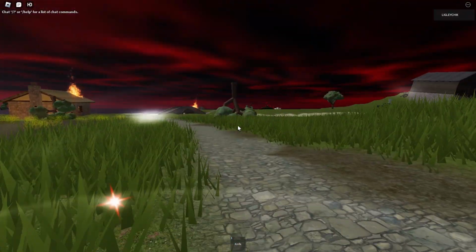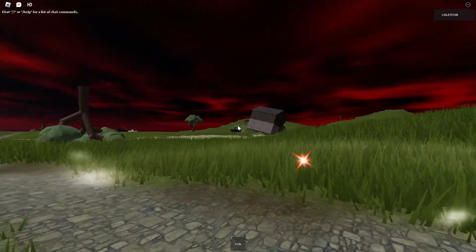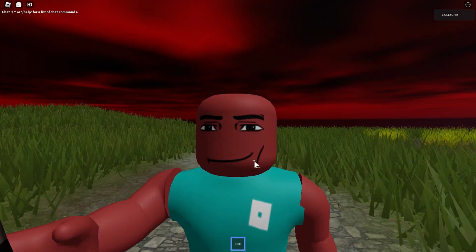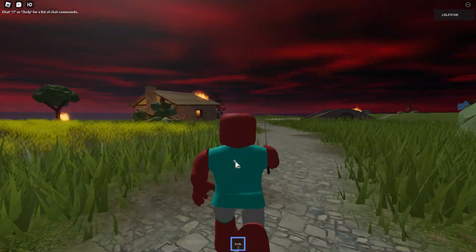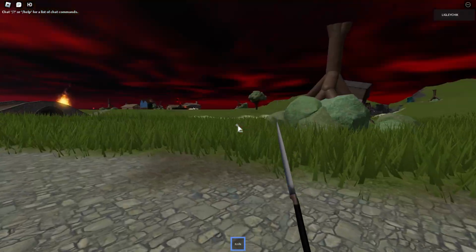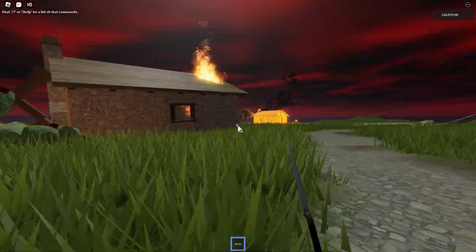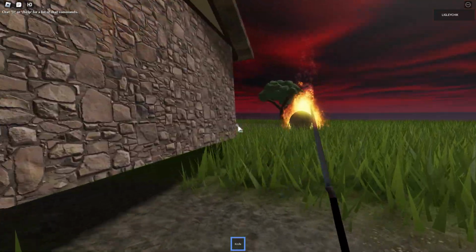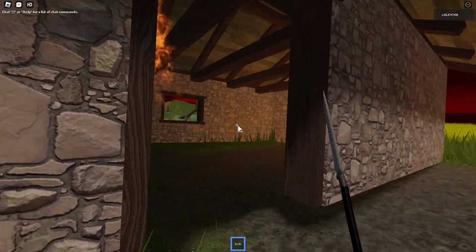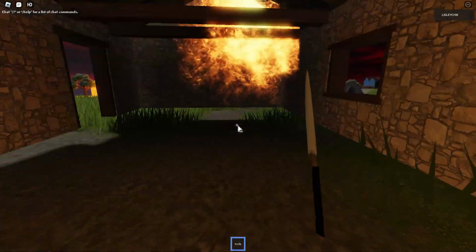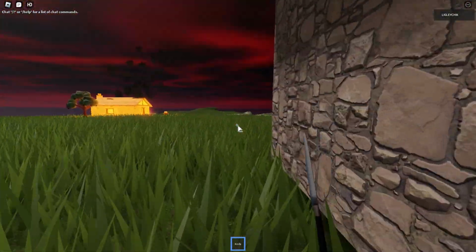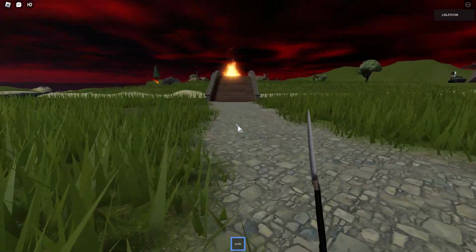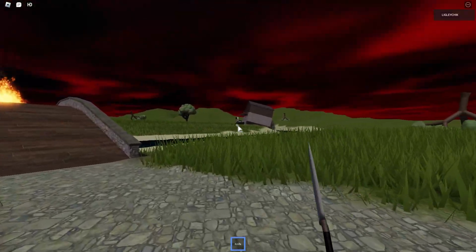That's weird. Why are cars falling there anyway? Okay, so I must be the killer because I have a knife. Or am I going to fight the killer? I don't know. It's all kind of weird and incomprehensible. Let's look around this village and see what's going on here. The first house seems like an ordinary one, and everything around it is on fire. You can even go in here, but I don't see any people here. Perhaps all the people in this village were kidnapped by someone and taken somewhere. But where? Let's figure it out.